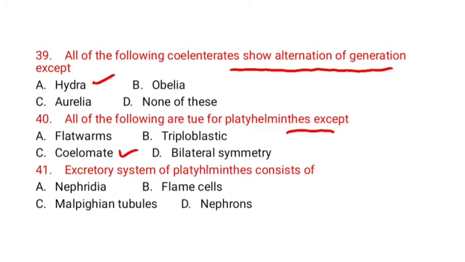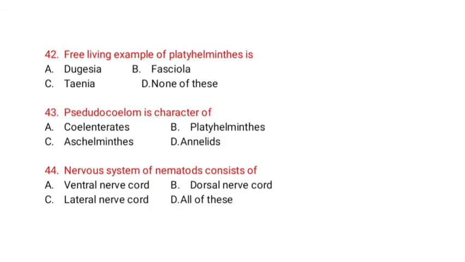Excretory system of platyhelminthes consists of flame cells. Free living example of platyhelminthes is Dugesia, Fasciola, Taenia, none of these. Option A is correct. Dugesia is commonly called planaria. Others, Fasciola and Taenia, are parasites. Pseudocoelom is character of coelenterate, platyhelminthes, aschelminthes, annelids. Option C is correct, aschelminthes.